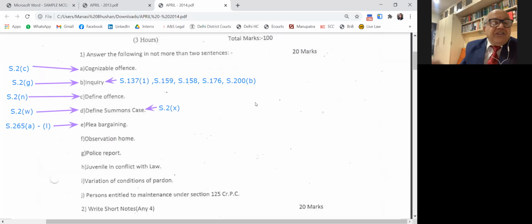This is the condition precedent under section 265A. Here, the plea bargain is given. It's like a settlement of the parties. Arbitration, conciliation, you have in the CPC, arbitration, conciliation, and legal mode. So for the first time, the plea bargain has been introduced in the CRPC, after the Malimath committee submitted the report.